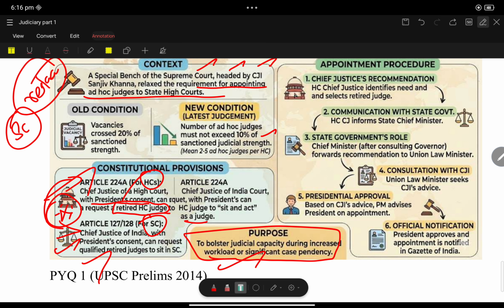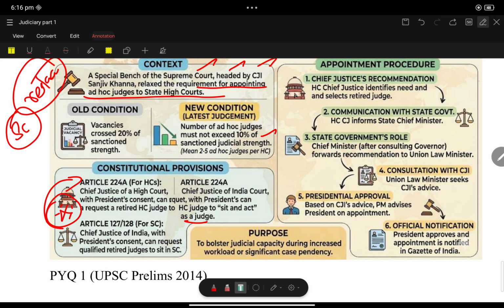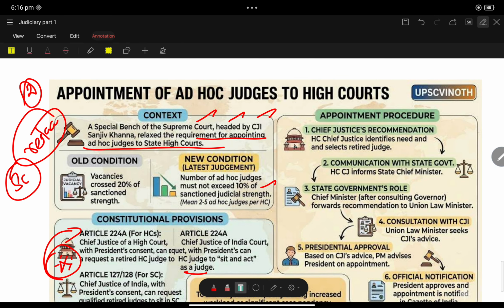Okay, let us discuss the appointment procedure. Number 1, Chief Justice recommendation. The Chief Justice of the High Court identifies the need and selects the retired judges.